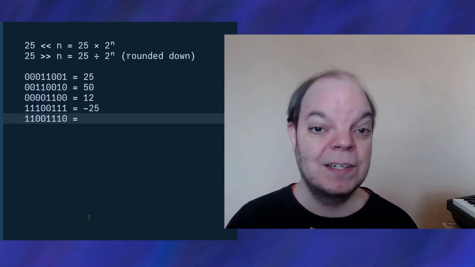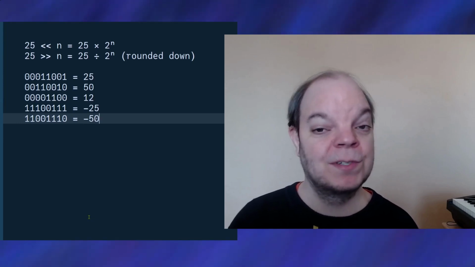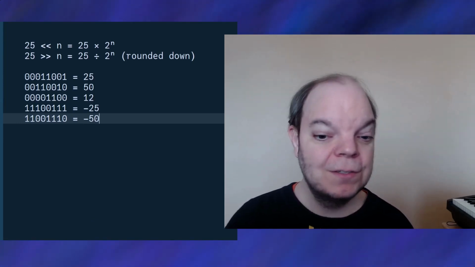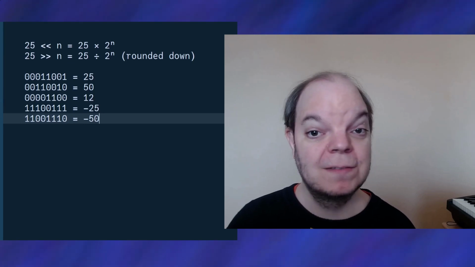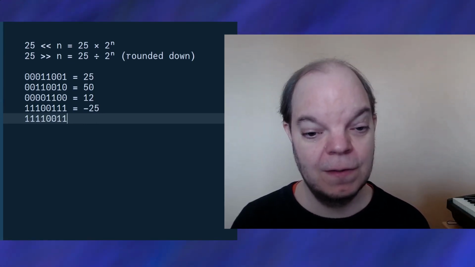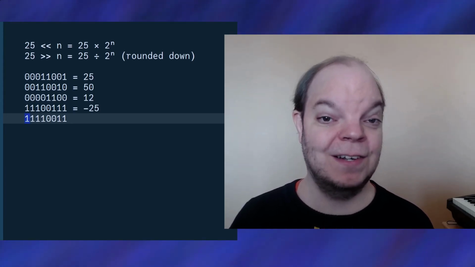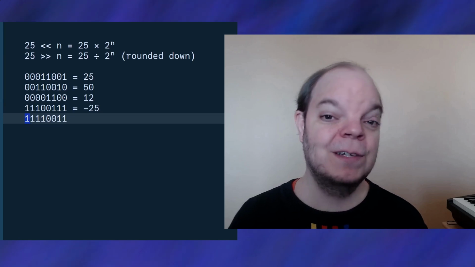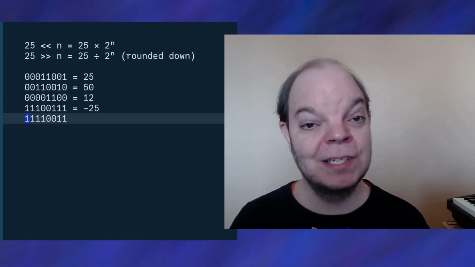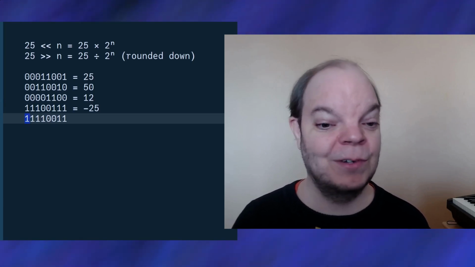Then the number we end up getting is -50. So once again, it's effectively the same as multiplying by 2. But let's take a look at what happens if we shift right. We end up with this number. You'll notice that I've added an extra 1 at the start rather than a 0. So whenever the number is negative, we're actually shifting in 1 bits in order to keep the number negative and not treat it like some very large number.